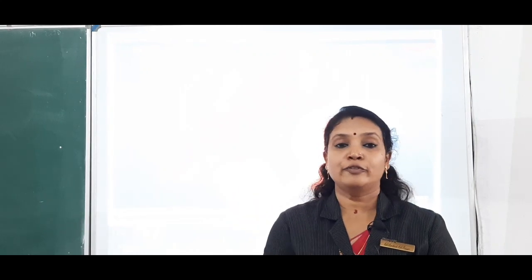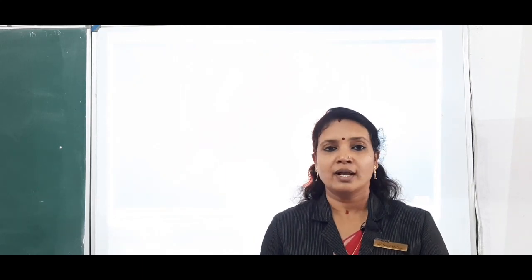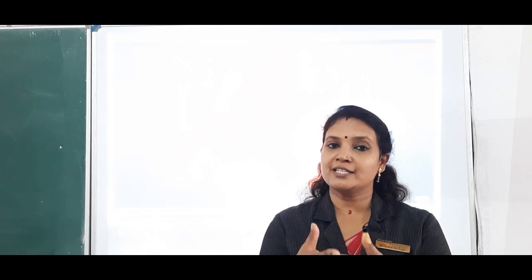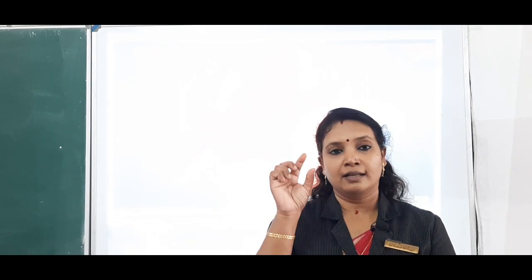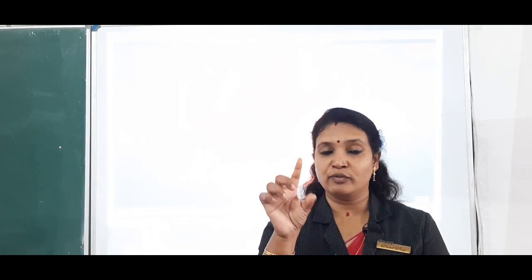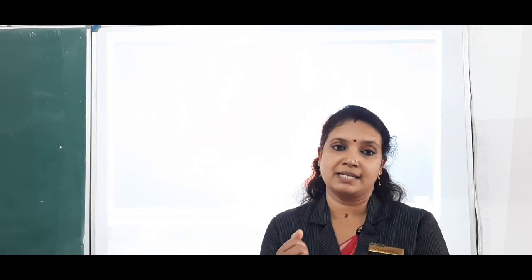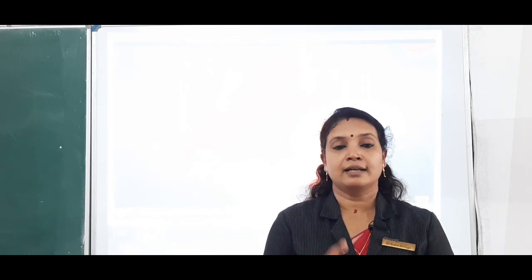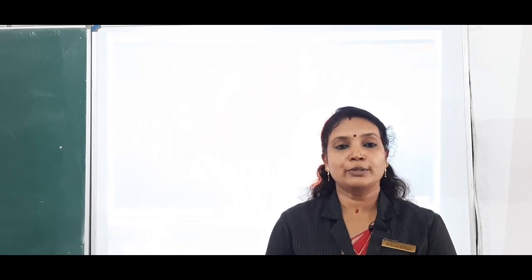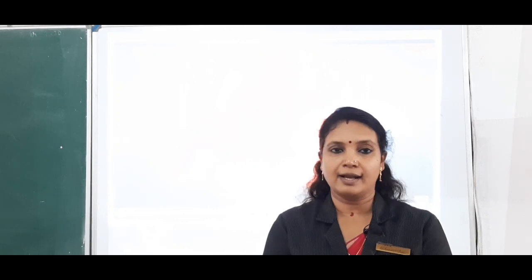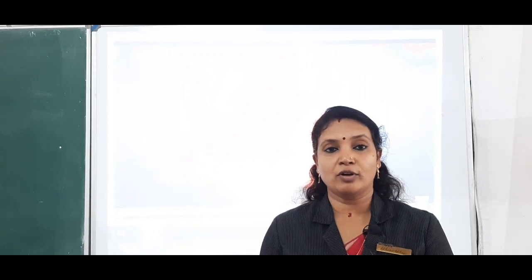Okay. So if you are in the class definitely I will be asking you to check the pulse of your friends. Okay. So now it is not possible. So you can do one thing, you can check the pulse of your parents or your brothers or sisters. Okay. Just with the help of a stopwatch find out in 1 minute how many times you get the pulse. Okay. So definitely that will be 72 times. Okay. So I told you the pulse rate is equivalent to the heartbeat. And what are the other pulse points in our body?